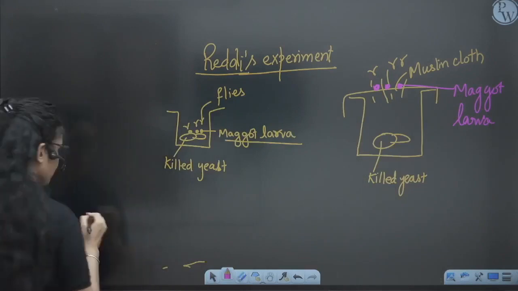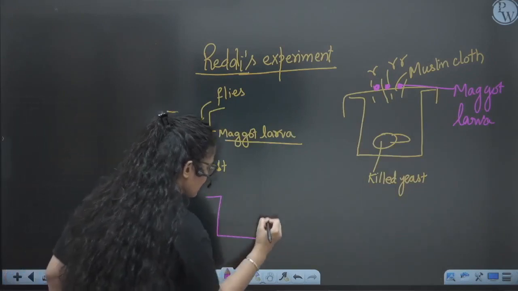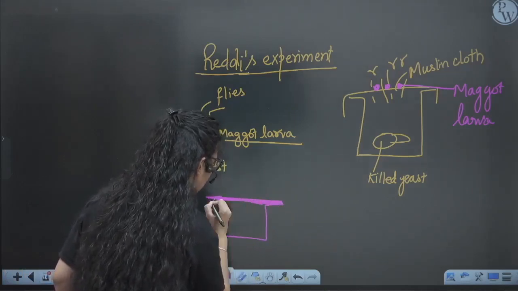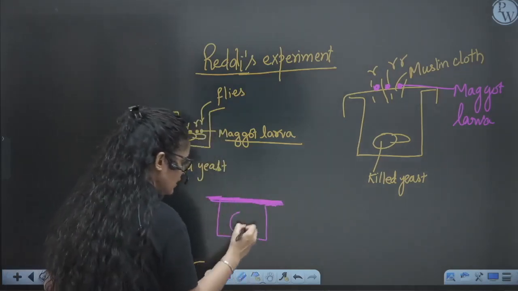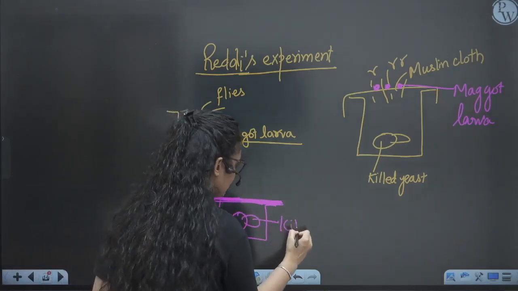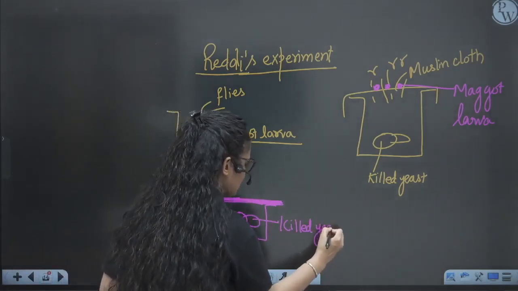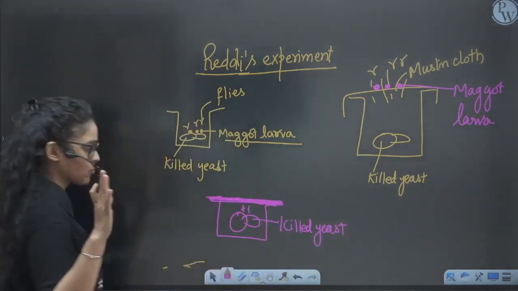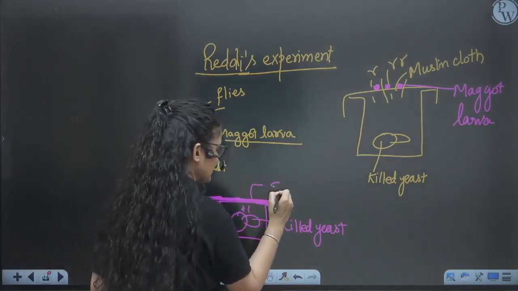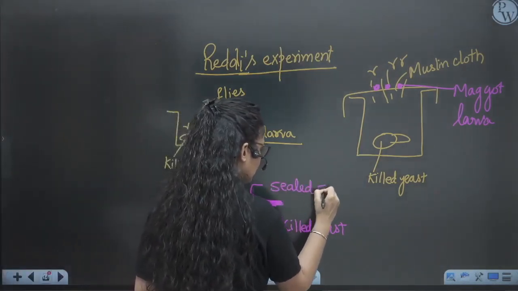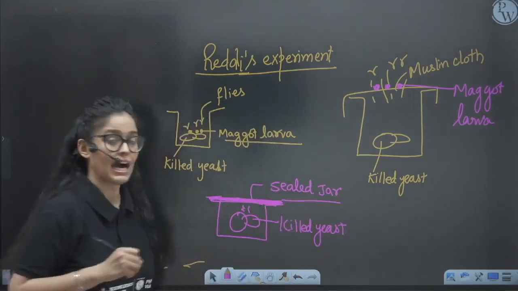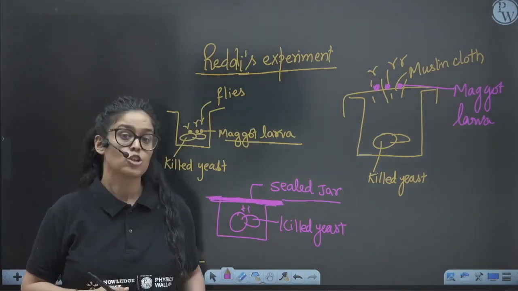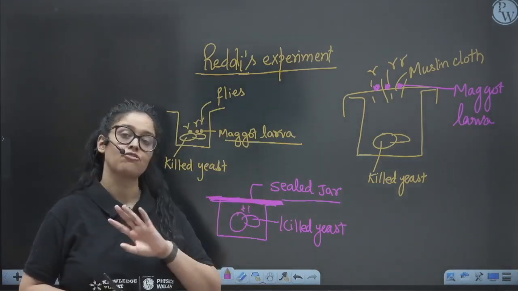In the second condition. And in the third condition, this is the jar which is completely sealed. Sealed means no smell or air can go out, right? Again, we have kept the killed yeast, or you can say a meat piece, right? What he saw was that no smell can go out, so there are no flies around the jar. This is the sealed jar. That means no smell is going out, and there is no chance that a housefly can be attracted towards this jar. So there were no maggot larvae or flies around.